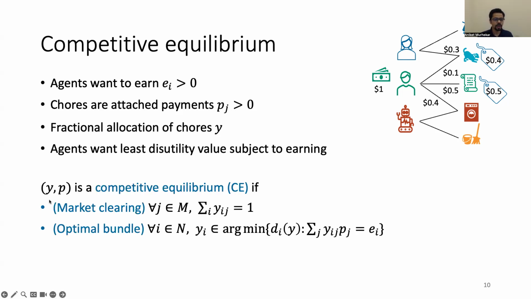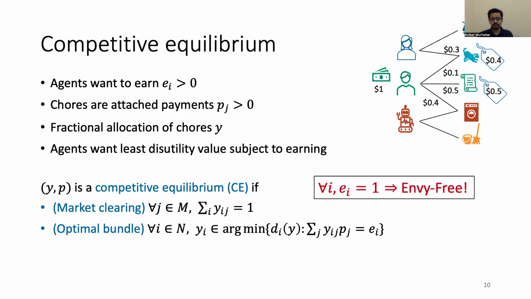Formally, a fractional allocation Y together with payments P is a competitive equilibrium if the market clears, which means every chore is fully allocated, and every agent receives an optimal bundle, which means that subject to earning their required amount EI, every agent receives a bundle in which they receive the least disutility possible. Now, if every agent wants to earn the same amount of money, then such an allocation is envy free.